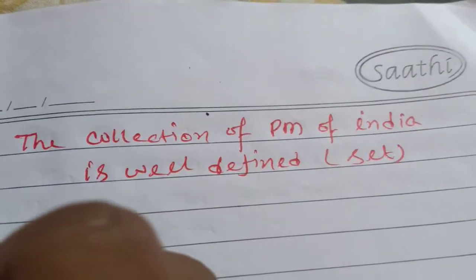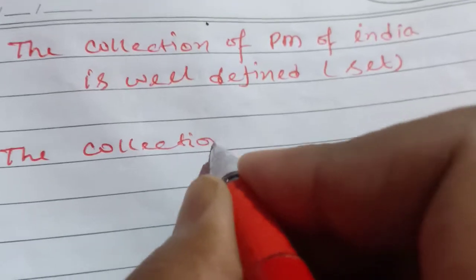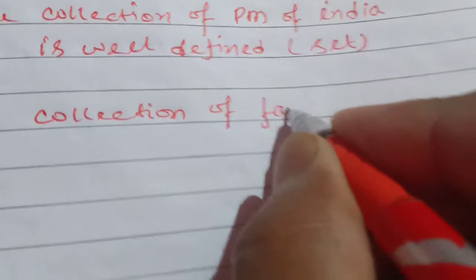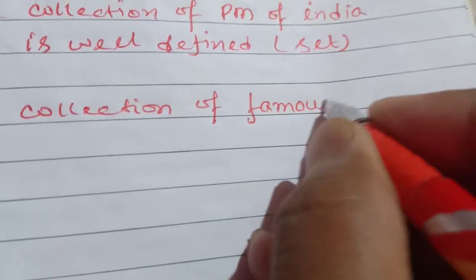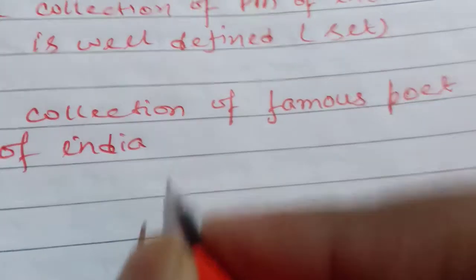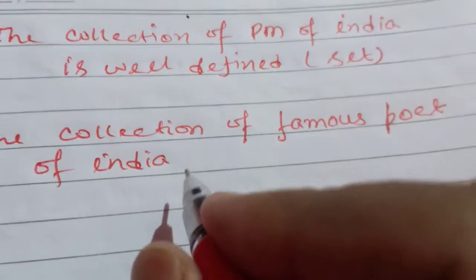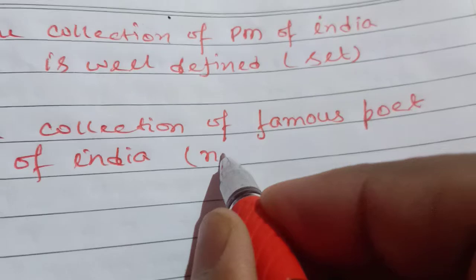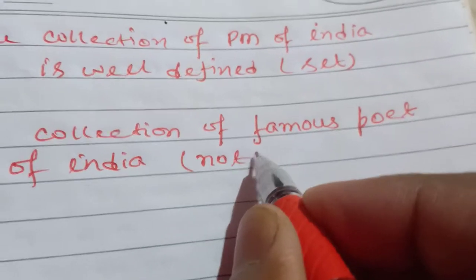Second example, the collection of famous poets of India. Is that collection a set? No, that collection is not a set, because it is not well defined.